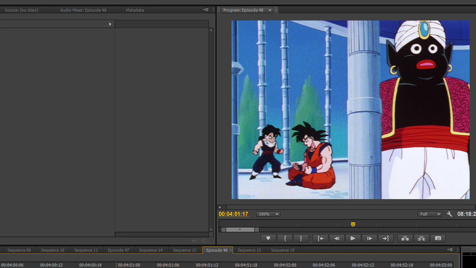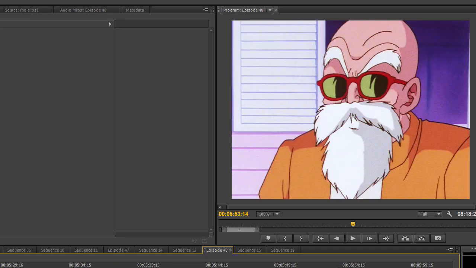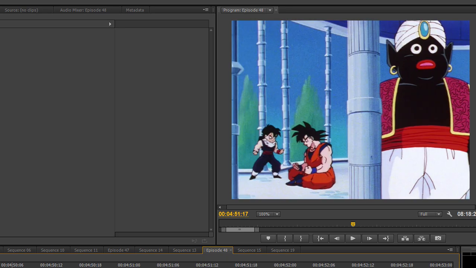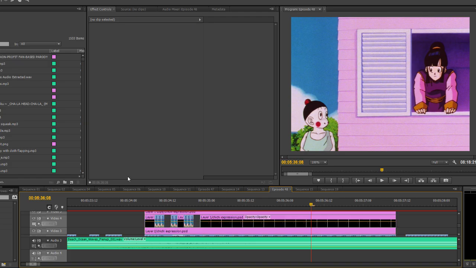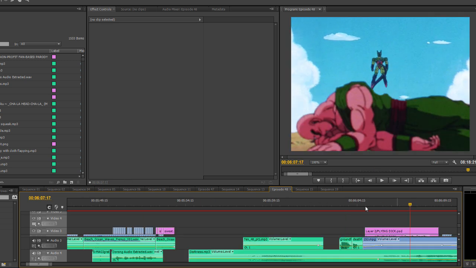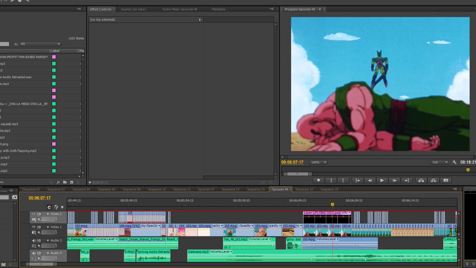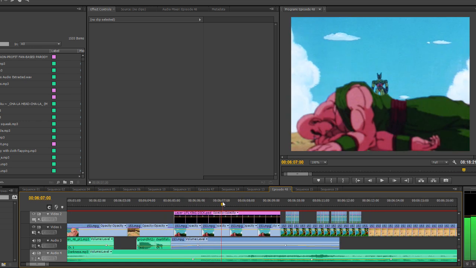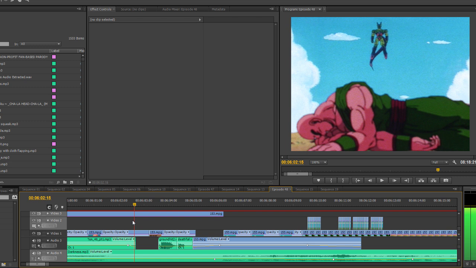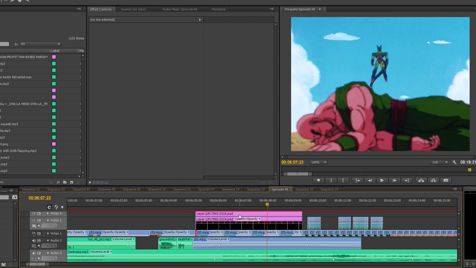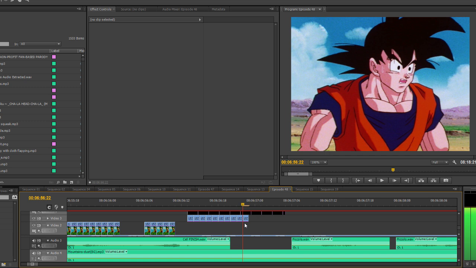I also covered up Mr. Popo and Master Roshi's sweat drop in both these shots. I also redrew some of Chi-Chi's face to make her look more casual. Now this shot is interesting. I actually needed Cell to rise up behind Tenshinhan, but the original shot only has him this far up in the sky. As such, I cut out Tenshinhan, repasted him, then moved Cell myself. Now here's where things get real fun.